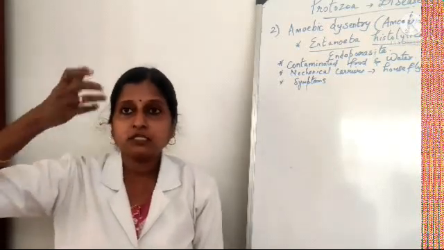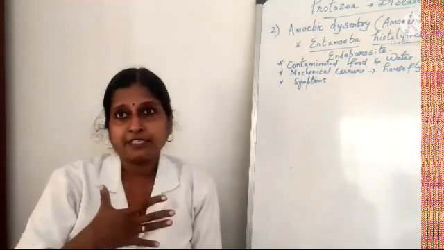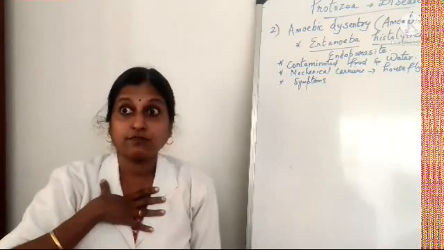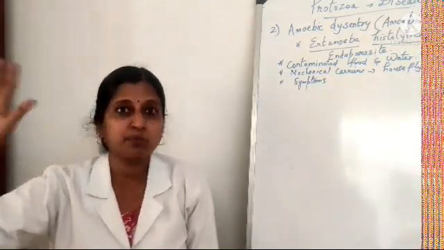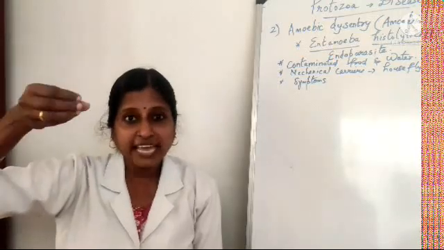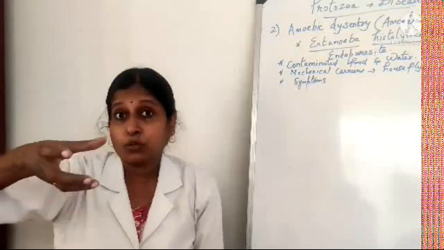Okay, so imagine I am suffering from amoebic dysentery and I am staying in a slum, and I have passed out undigested food outside, and a proper sewage disposal system is not there. So obviously that feces contains the eggs of Entamoeba histolytica.